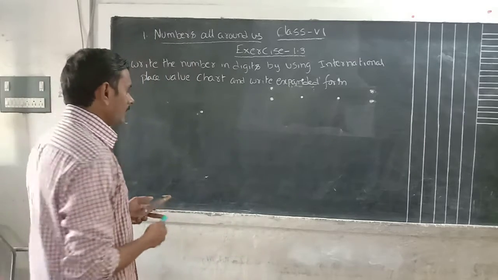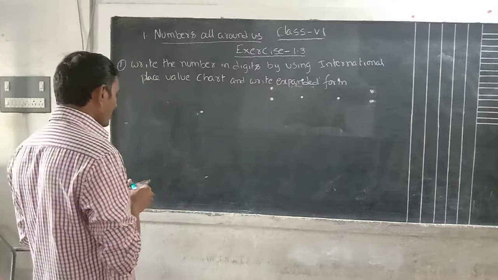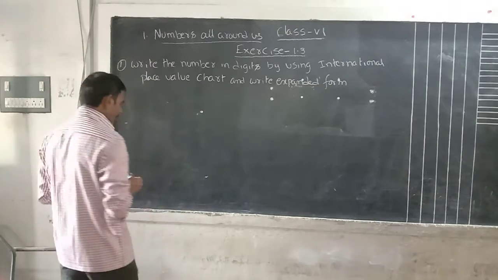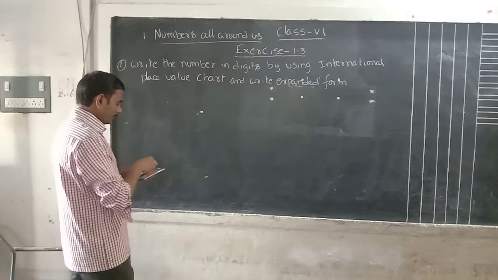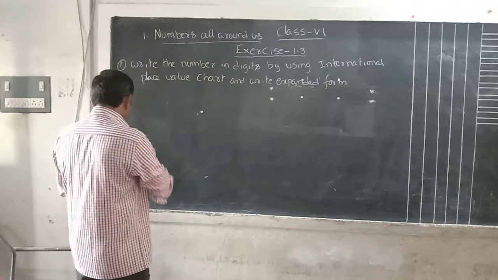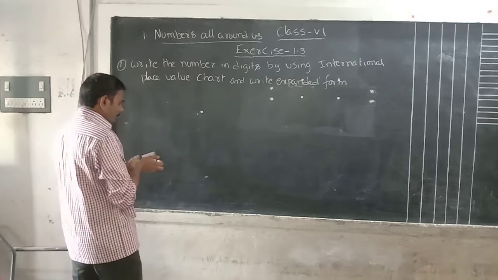Okay, we will write the word form first. What is the word form given there? Today two sums are there.